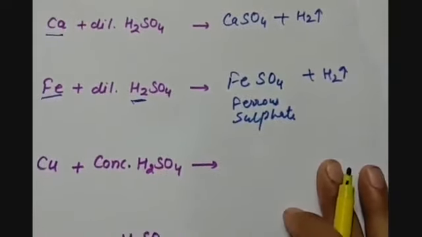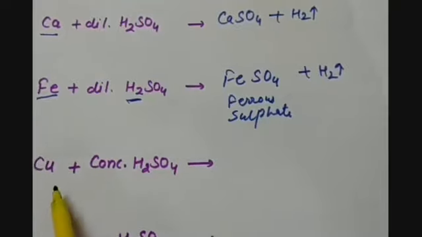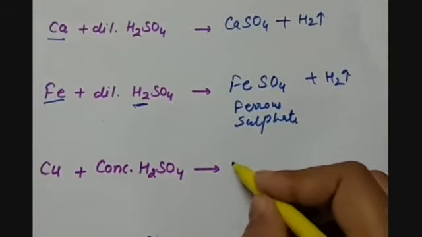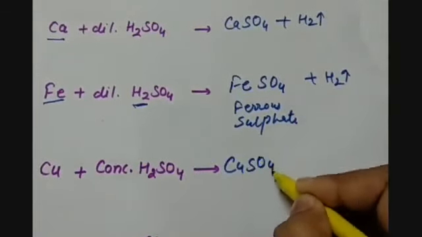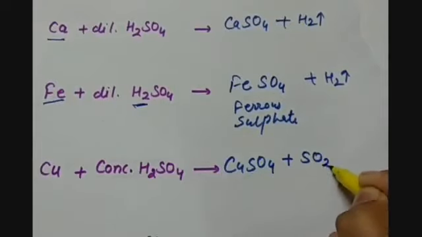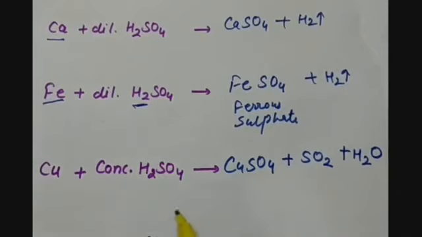Now, in case of copper, copper does not react with dilute sulfuric acid, but it reacts with concentrated sulfuric acid. So when copper reacts with concentrated sulfuric acid, it forms copper sulfate. Along with it, sulfur dioxide gas is produced and water is also produced. Why now?